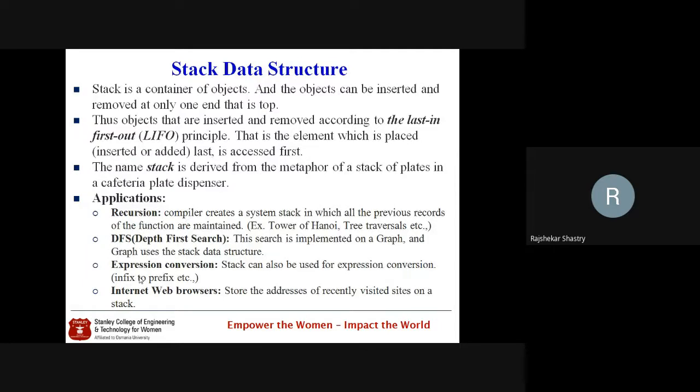So this is what we revised, and in today's class we are going to discuss the stack data structure. Can anybody define what a stack is? Because it's a very commonly used data structure. So what is a stack?